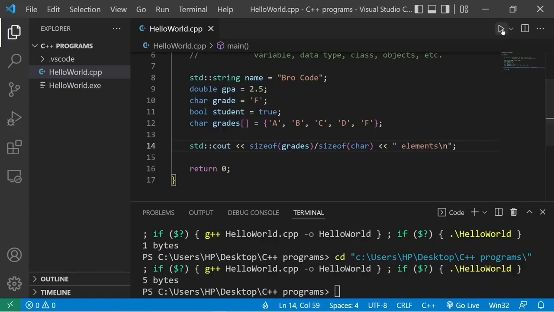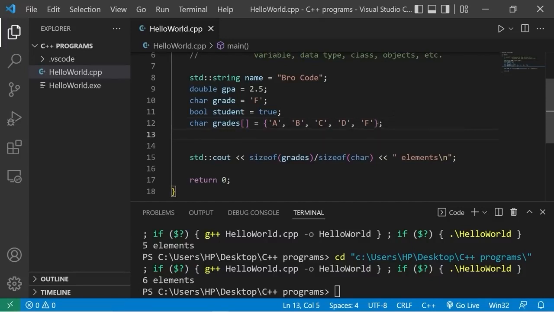So I should have these many elements, 5 elements within my array of grades. If I were to add one more grade, like an E, even though that's not a typical grade, well then the total elements within that array would be 6 elements. That's a useful trick to calculate how many elements are within that array.